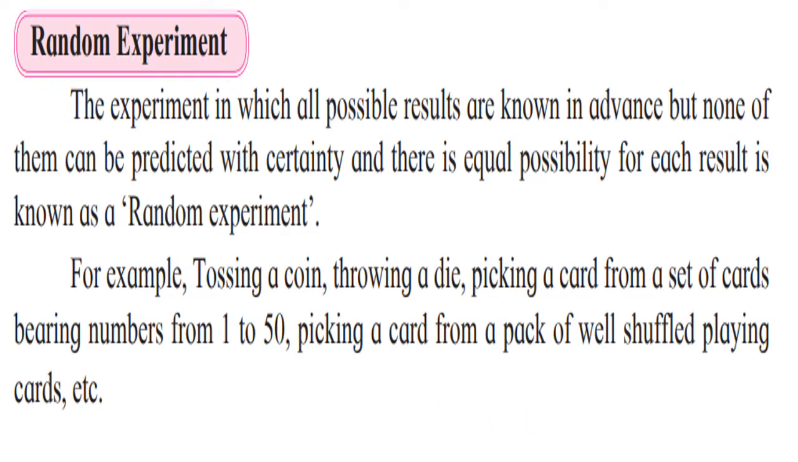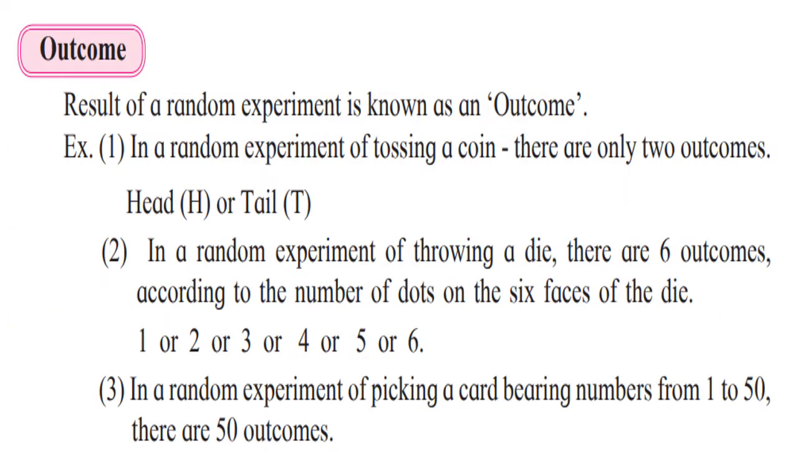Outcome means the result of the random experiment. We know that for every random experiment, the outcomes are equally likely, that means their possibilities are equal. That result is called an outcome. So for the random experiment of tossing a coin, when one coin is tossed, there are only two possible outcomes: head, denoted by capital H, or tail.